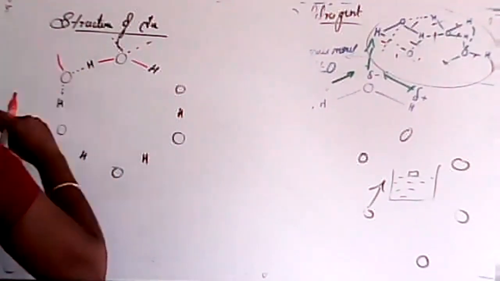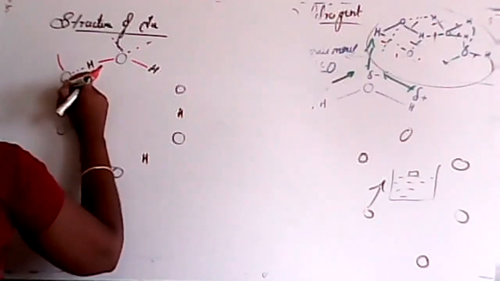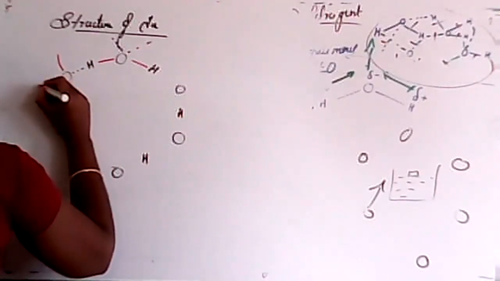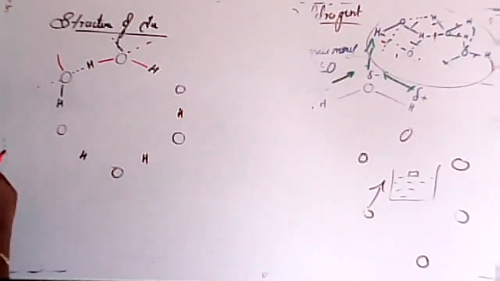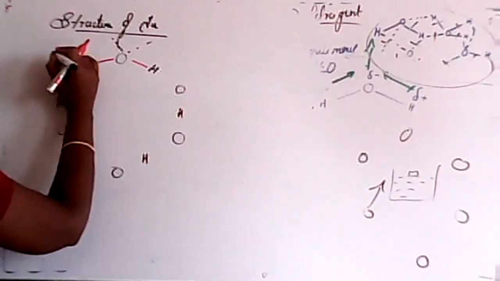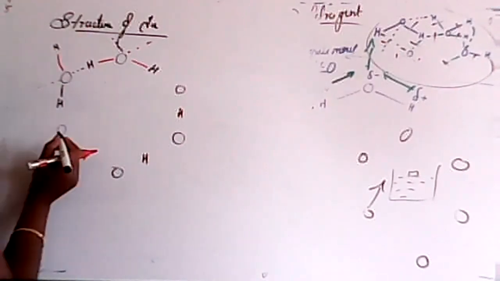Easy one it is. Dotted lines are hydrogen bonds. Here one hydrogen is present.